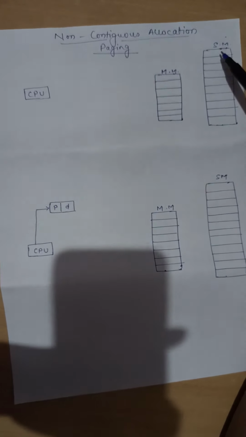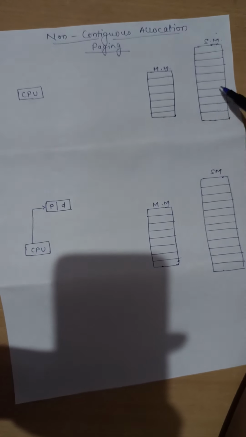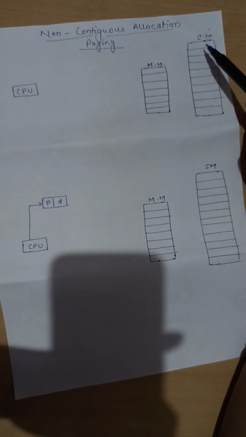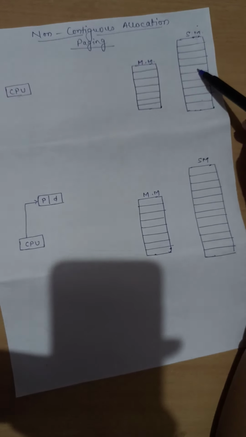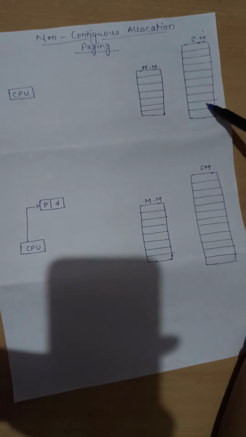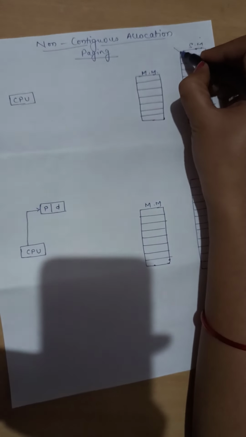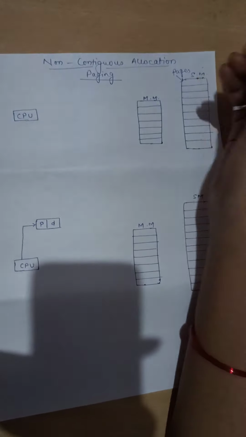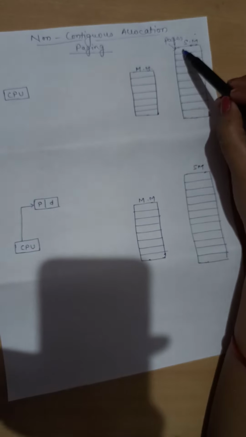But here every partition is of the same size. The size of each partition will be the same, and each partition will be known as a page. That's why we call it paging. So in secondary memory we divide the memory into fixed size partitions of equal size, and a single partition is known as a page.